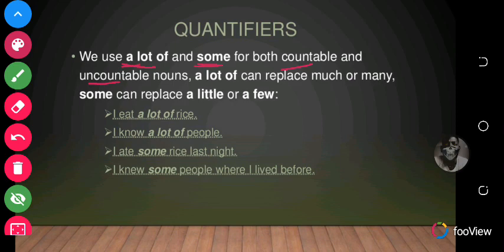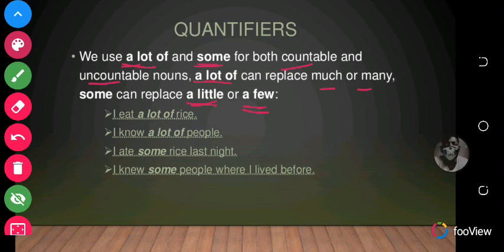A lot of usually replaces much or many, and some replaces a little or few. So if you have a statement with a little where you can use a little or a few, you can also replace these words with some. So let's go through the example again. I eat a lot of rice, meaning that you can say I eat much rice. Okay. I know a lot of people. You can say I know many people.